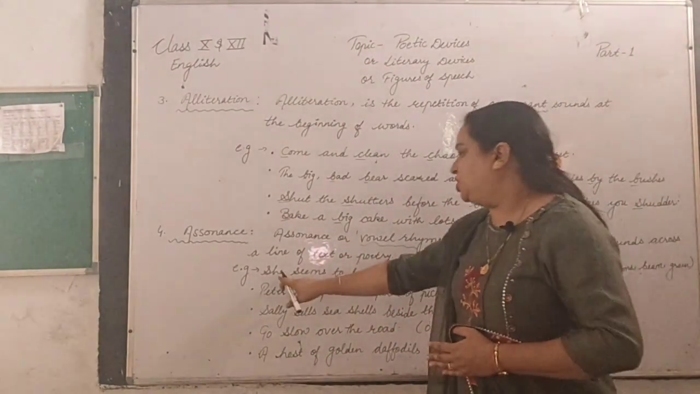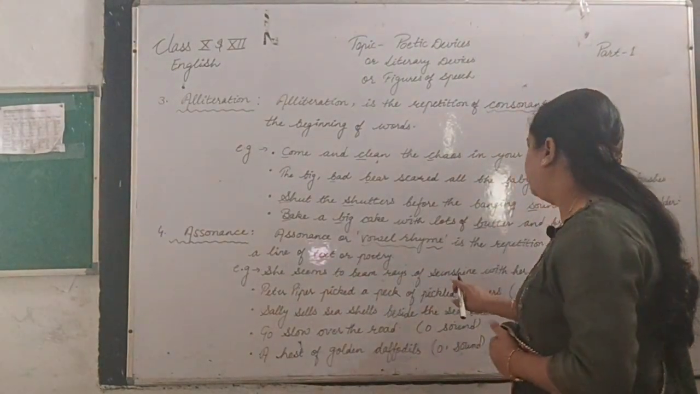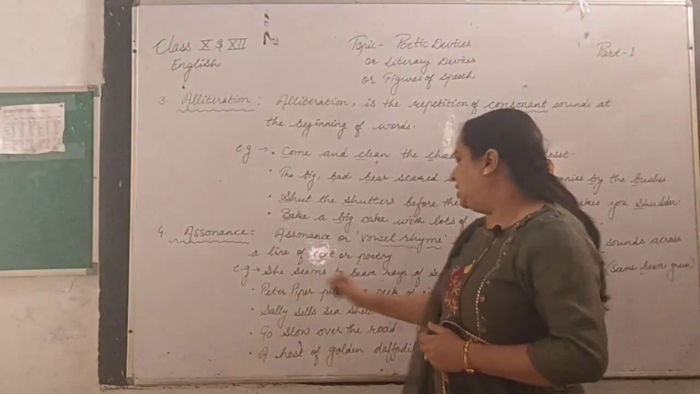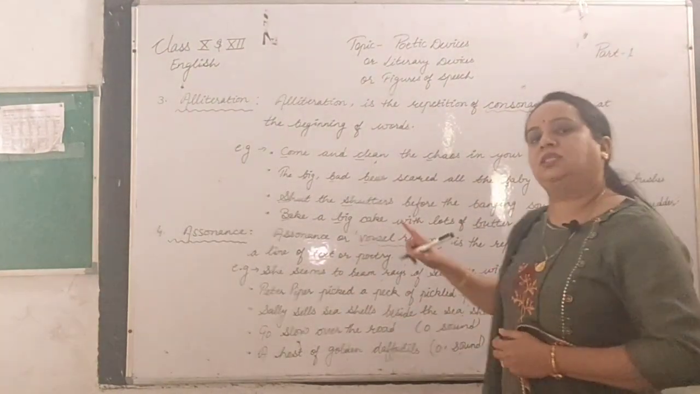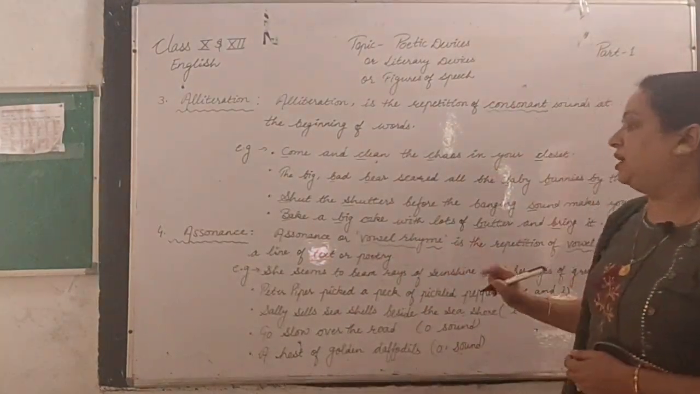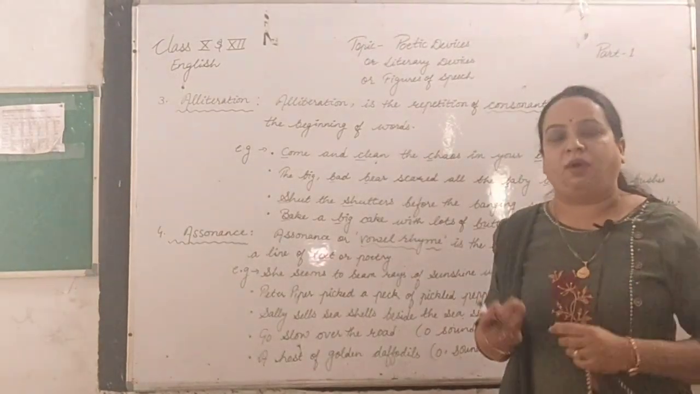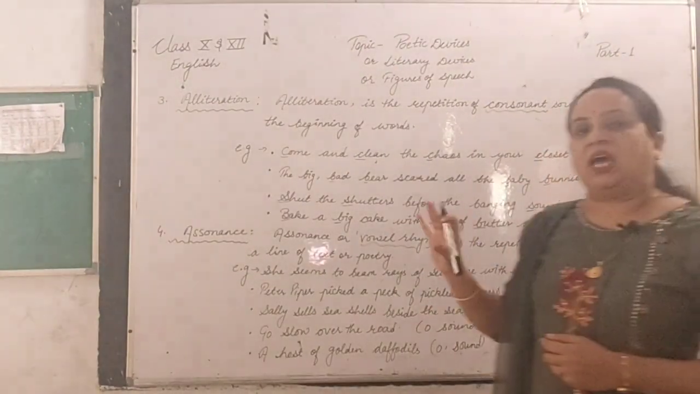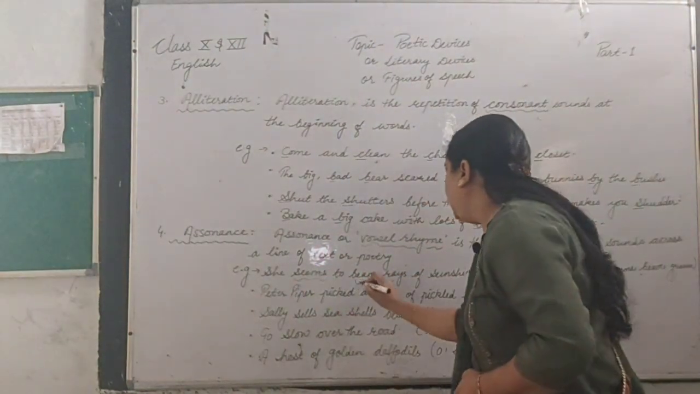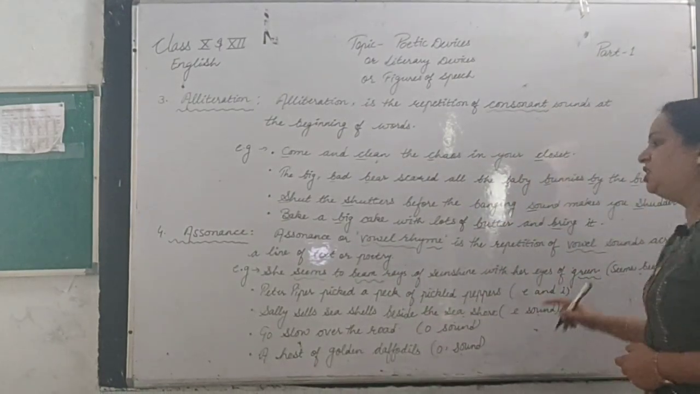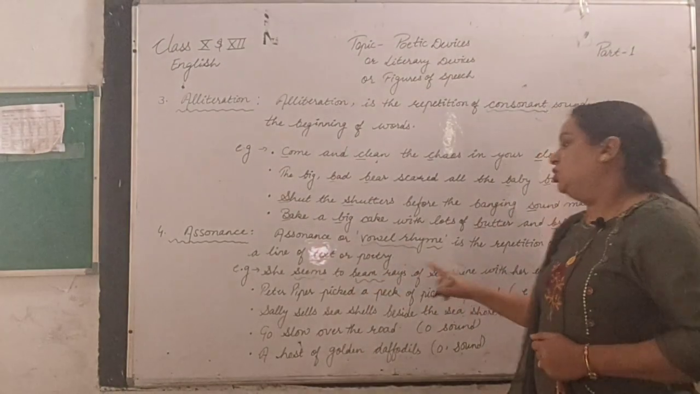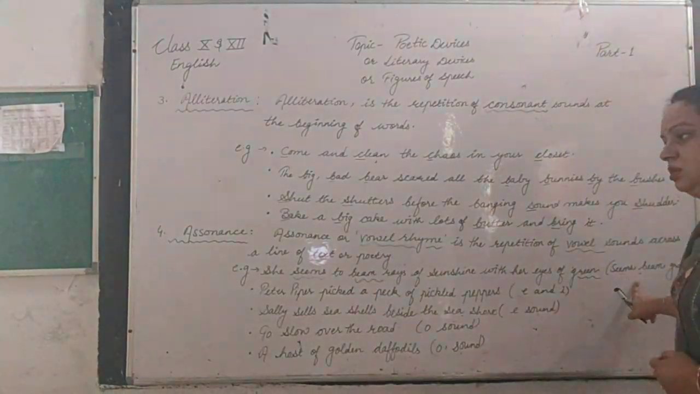For example: she seems to beam rays of sunshine with her eyes green. Here you may say this S, S and S is being repeated. That S sound is alliteration, but when we are talking about assonance, we have to see the vowels, clear? That is A, E, I, O, U. Here you can see the words seems, beam and green: the sound of E is being repeated here. So this is known as assonance, right?